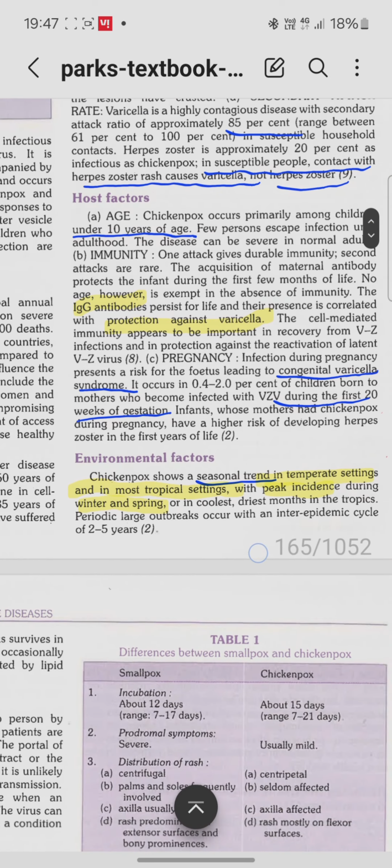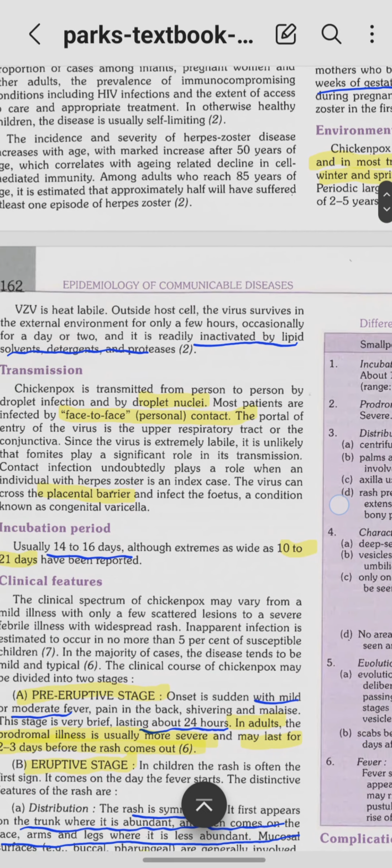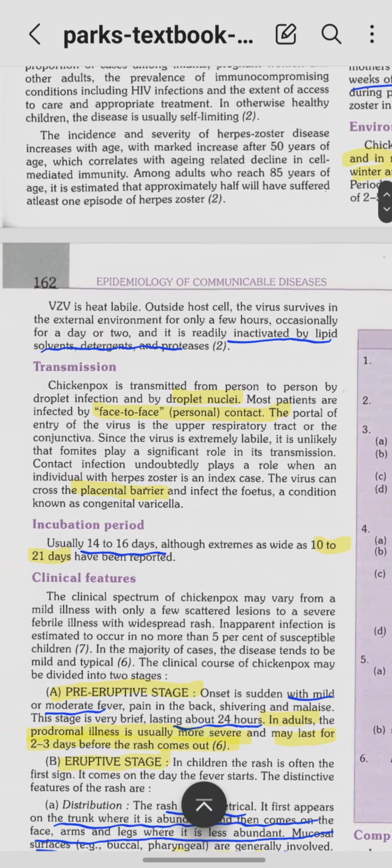Now, next is the environmental factors. Chickenpox shows a seasonal trend, that is, its peak incidence is in the winter and spring, from January to April. And this virus is heat labile. It does not survive more than a few hours, maximum 1 or 2 days in the external environment, and it is also inactivated easily.